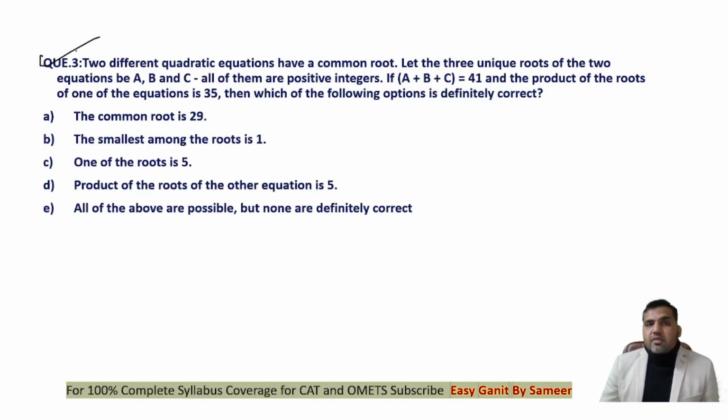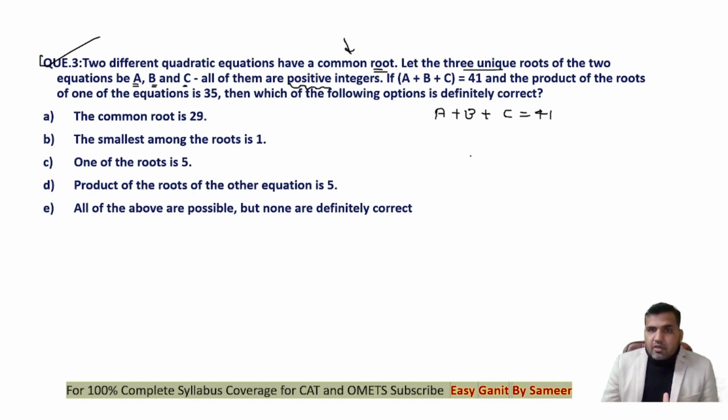Question number 3, guys. Two different quadratic equations. Again, a very beautiful question on quadratic equations, guys. Two different quadratic equations have a common root. Okay, so we have 2 quadratic equations, right? Let the 3 unique roots of the 2 equations be a, b, and c. All of them are positive integers. If the value of a plus b plus c. Now, 2 quadratic equations have a common root, it's given to us. If two quadratic equations have exactly one common root, so that there are 3 unique roots, right? The 3 unique roots of the equations are a, b, and c.